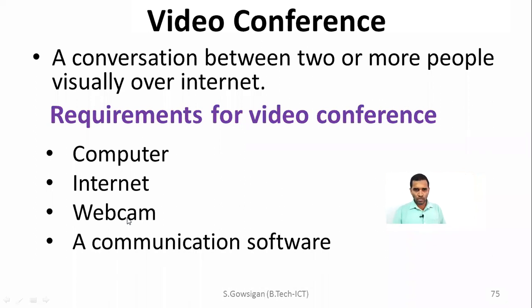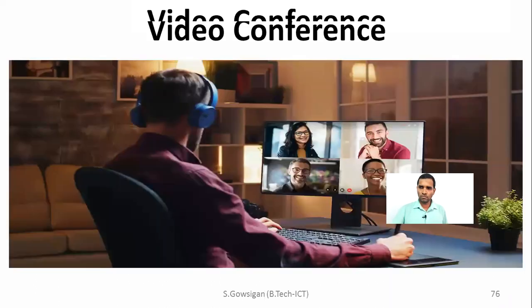It may be Zoom application. It may be your Microsoft Teams. It may be Google, right? Google has a software, right? Google's Meet and Jitsi. There are many, right? You have to use at least one, then only it is possible. Okay, so this is called video conferencing. These are well-known facts, so I don't want to spend much time.